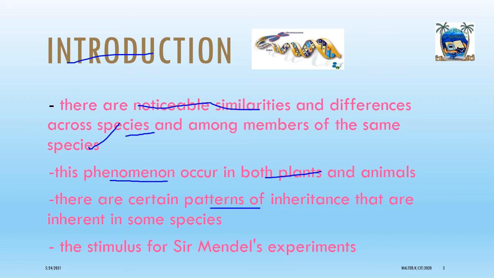These observations are what made Mendel curious when he was in his garden, looking at the way the pea plant was behaving, because the pea plant is the one he studied in detail to be able to come up with the current Mendel's laws of inheritance.